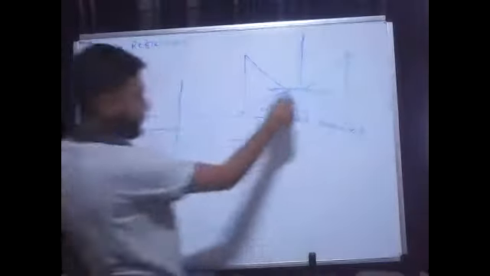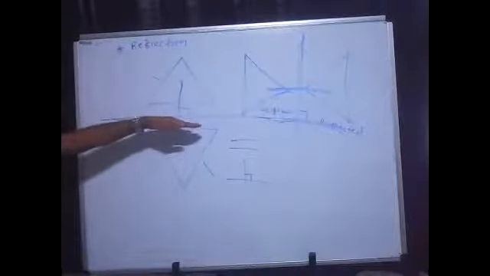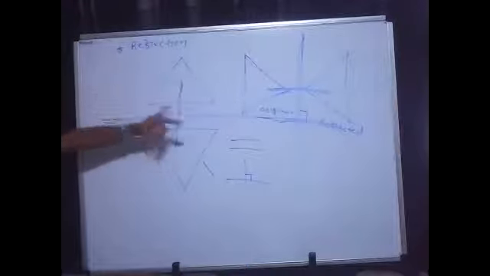So yes, it is parallel to the xy plane. Why? Because this is my xy plane and this kind of line I am getting, which is also parallel to the xy plane. So here we have discussed two different scenarios. Scenario number one is if your reflection axis is parallel to the xy plane, then rotation path would be perpendicular to the xy plane. Are you getting me? Again, I'm repeating. If reflection axis is parallel to the xy plane, then rotation path would be perpendicular to the xy plane. So I'm talking about this case.